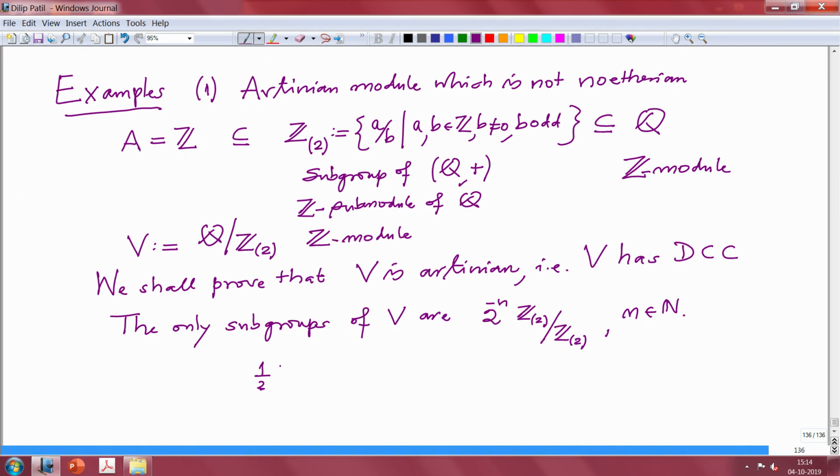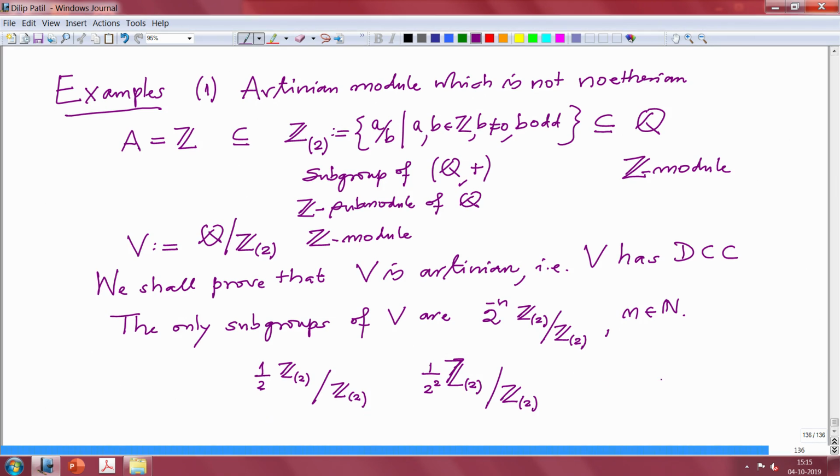This contains obviously Z mod Z_(2), because when you multiply this by 2 you land here. Then 1 by 2 square Z_(2) mod Z_(2), and keep increasing the power to natural numbers.